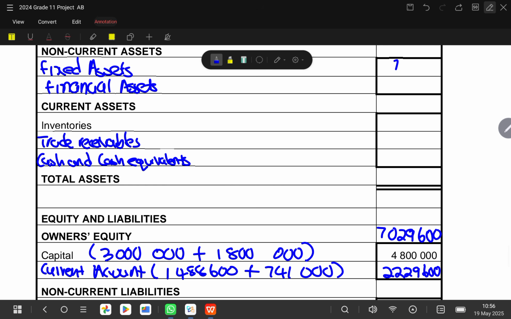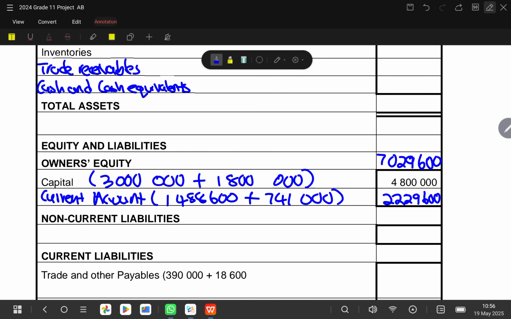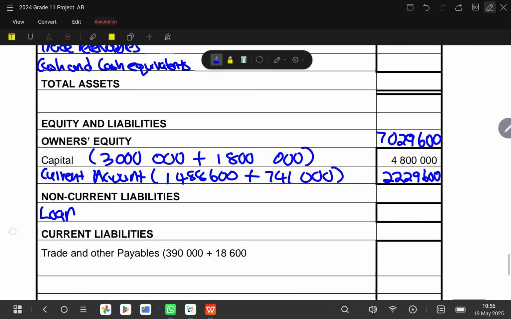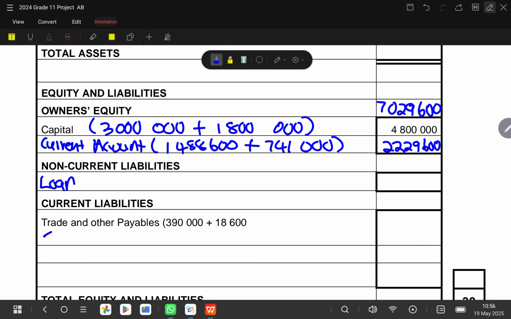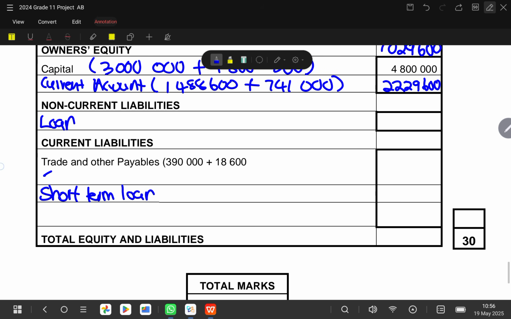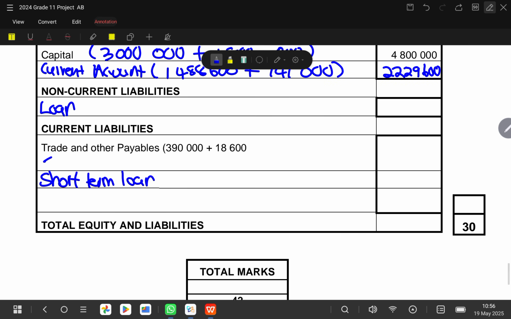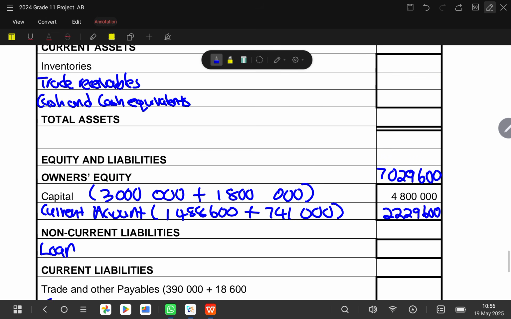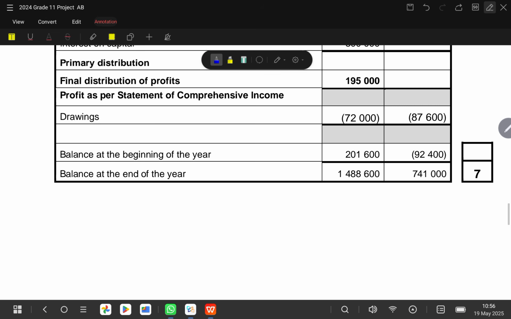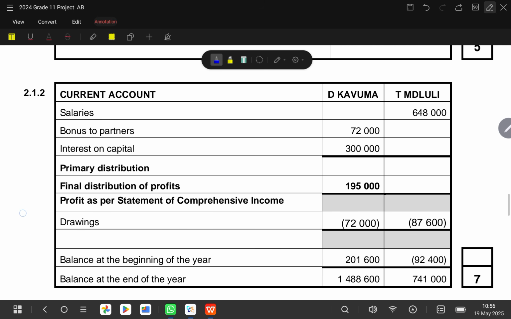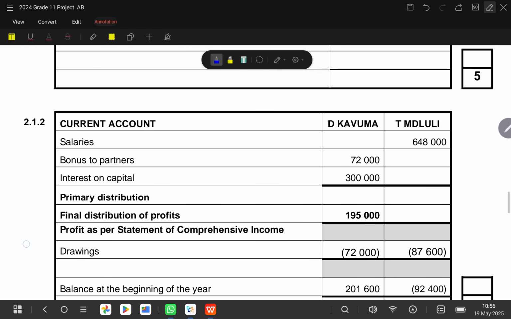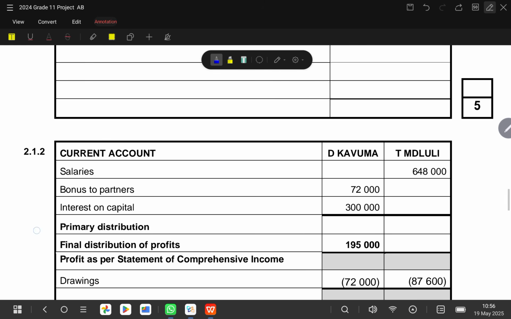And then under this, we have already written under non-current liabilities. Remember, we are going to have our loan, and then under our current liabilities, we are also going to have a short-term loan, and then bank overdraft if it's available. And then from there we'll be done. So we'll need to check if this is available here. So now let's go to our information. Also, let's look at what we need to insert here. So here we just have to insert our information.